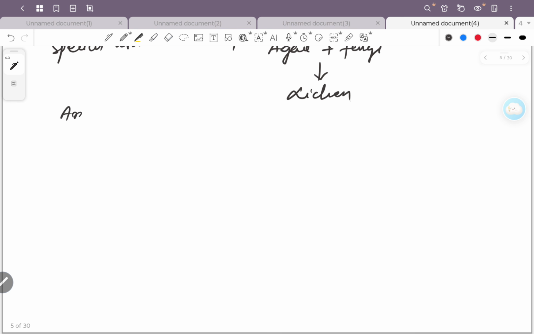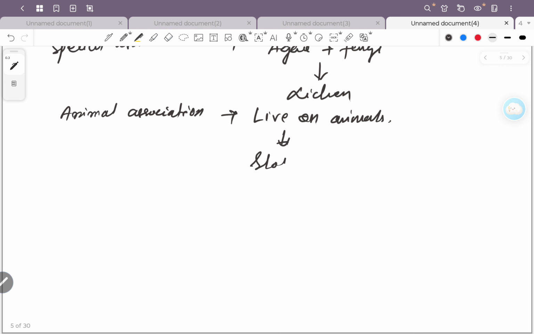So animal association, they may live on animal. Okay, so like living on the sloth bear.